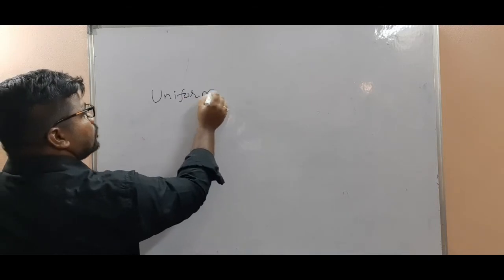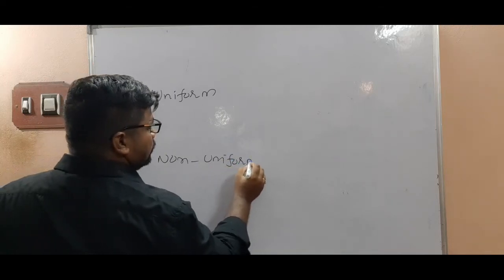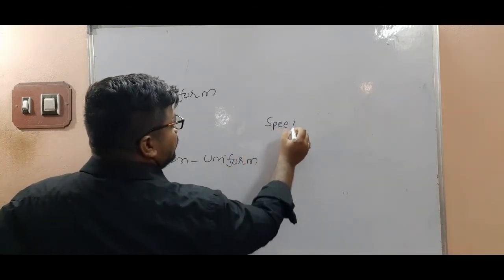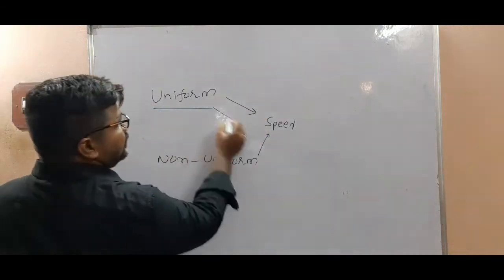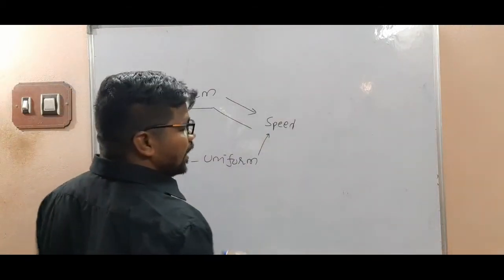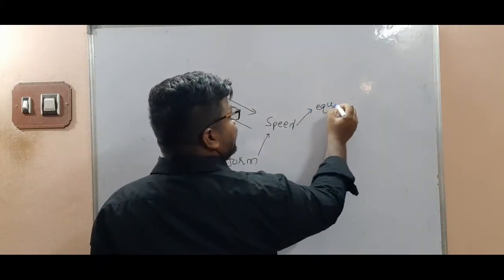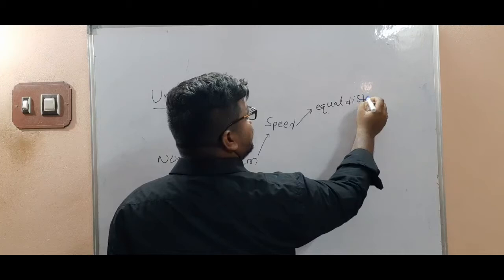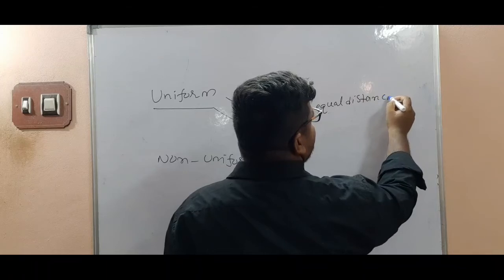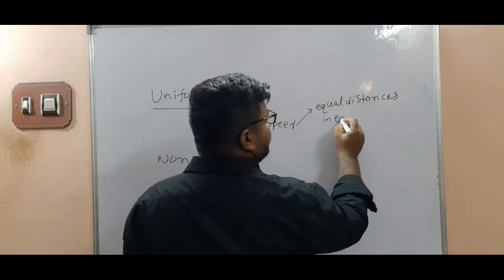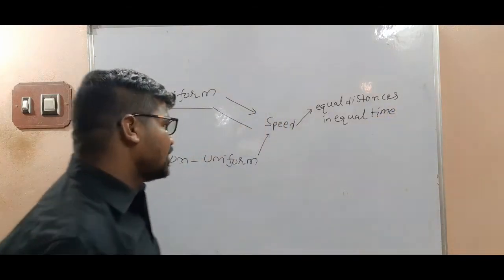Uniform speed is defined as when a particle moves or covers equal distances in equal time. Equal distance is covered in equal time.